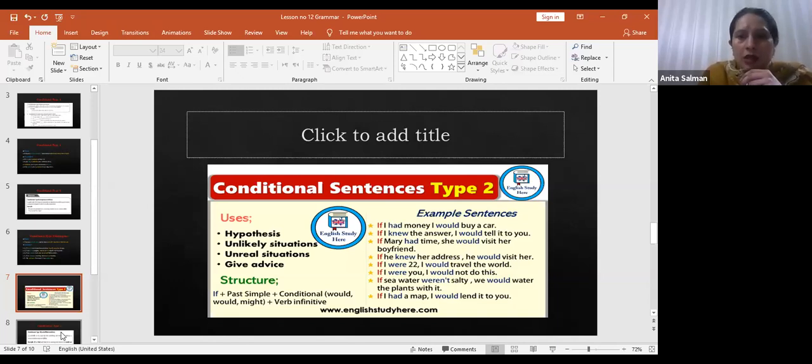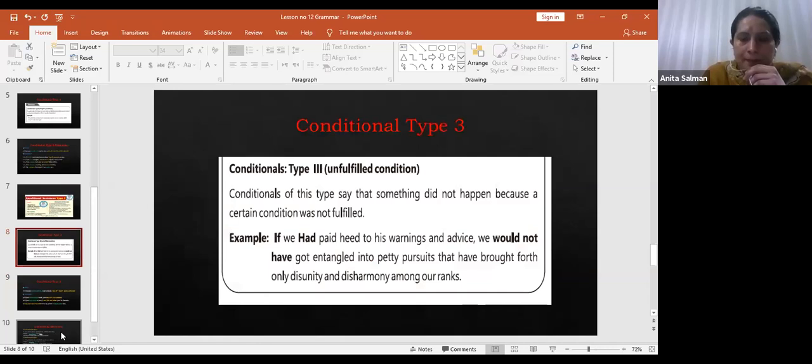Okay, now conditional type 3, right? For that, I would like you to take out your lesson number 6. Lesson number 6, I think the Qaid Azam. In this, you have read conditional type 3. Okay. Conditional type 3, just see what conditional type 3 is.